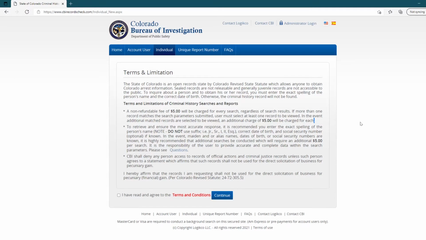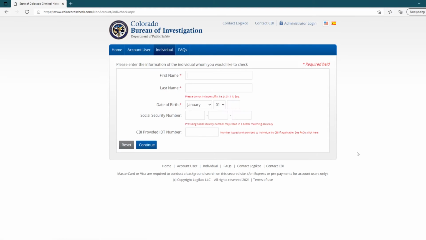Okay, now that brings us to the terms and limitations. So let's go ahead and click on "I have read and agree to the terms and conditions," which are listed right up here, and we will hit the continue button. So now we're going to go ahead and look somebody up.